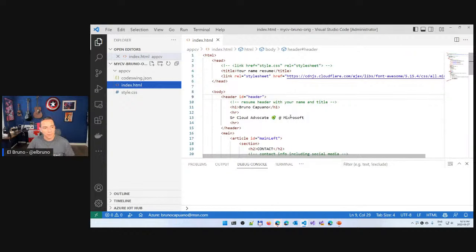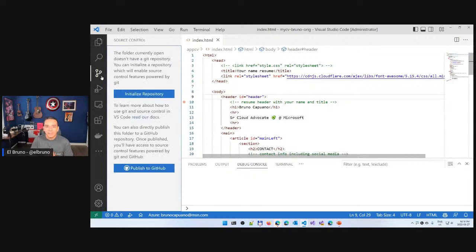Okay, with this, the idea right now is how do I get from here to a web page in Azure, to a static web page? So there are a couple of things. First of all, this is just a folder. So I don't have here any kind of GitHub repository. A Git repository is not connected to GitHub or whatever.